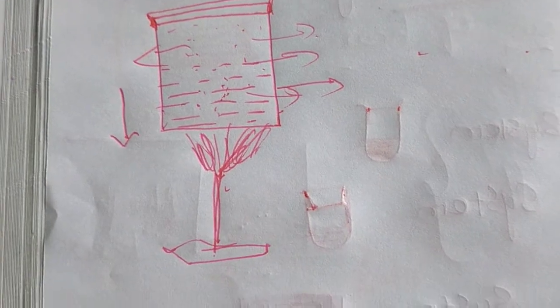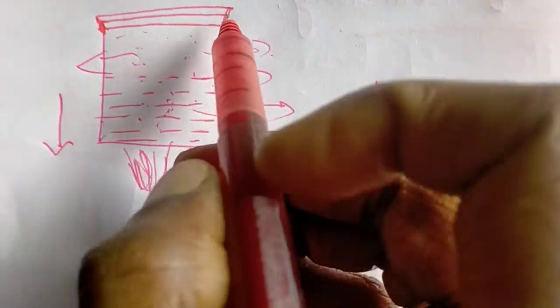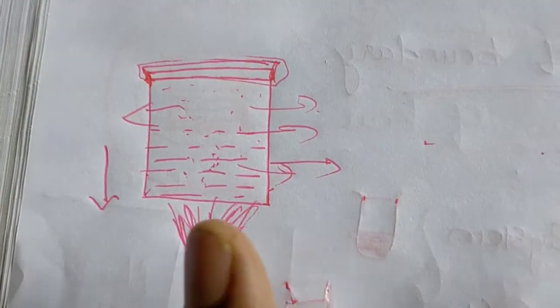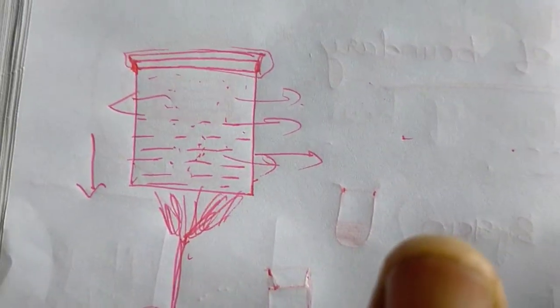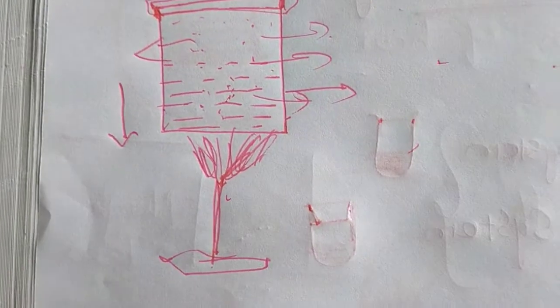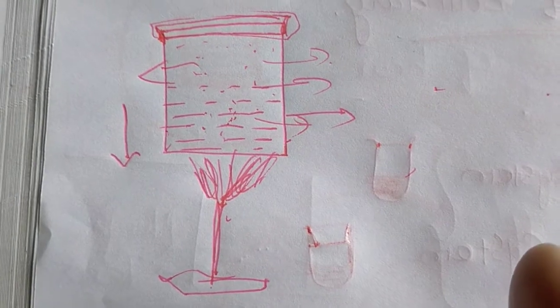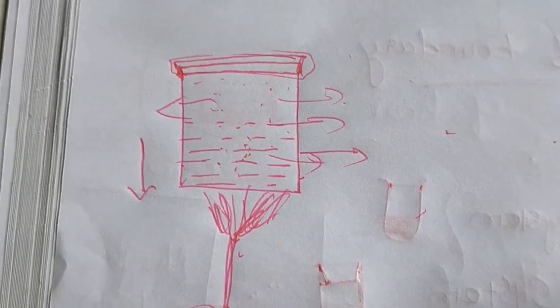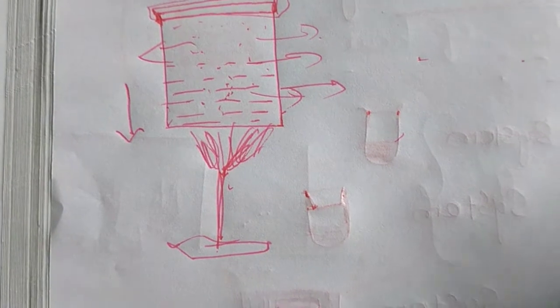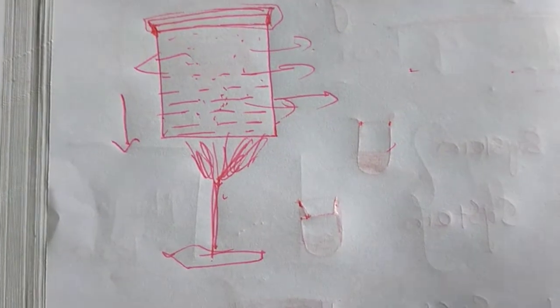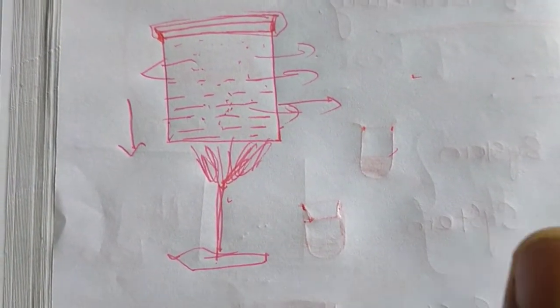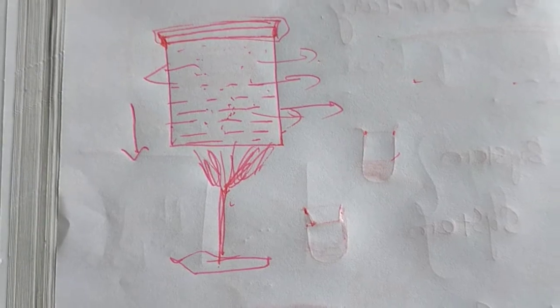Here the boundary is sealed, but it is not insulated. The boundary is sealed, so it is only closed. It is not isolated. Isolated is the next type. So this is the closed one. Hot water in a closed beaker is also an example. There is only heat energy transfer, no transfer of matter, since no matter escapes from the system. It is a closed system.